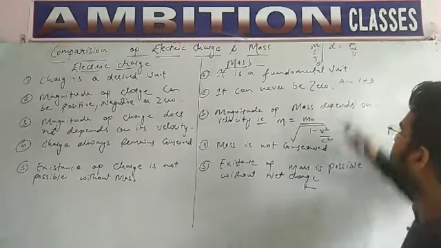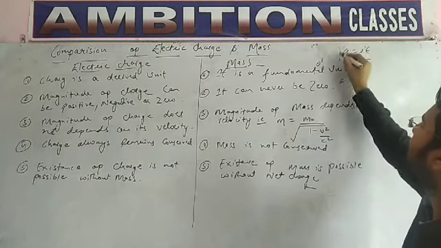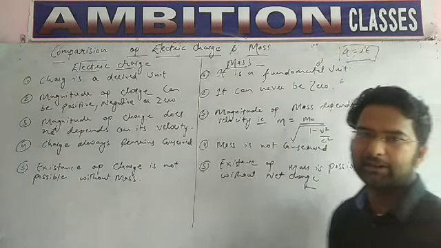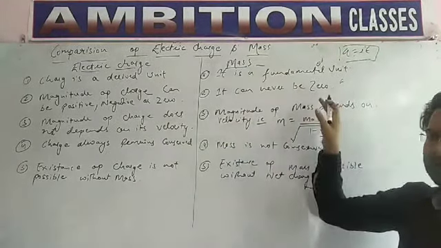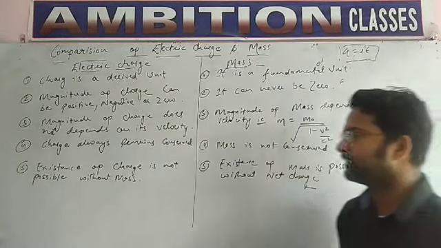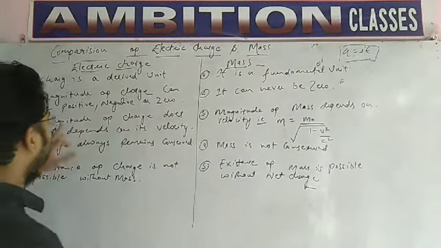Why is charge a derived unit? Because Q equals I T. That is, charge depends upon current as well as time in any conductor. So charge is a derived unit and mass is a fundamental unit. So I think the first point is clear. Now let's move on to the next point.